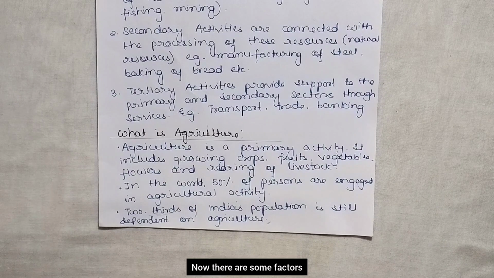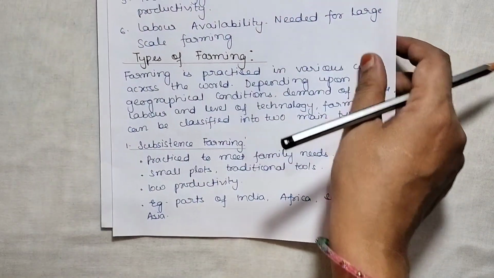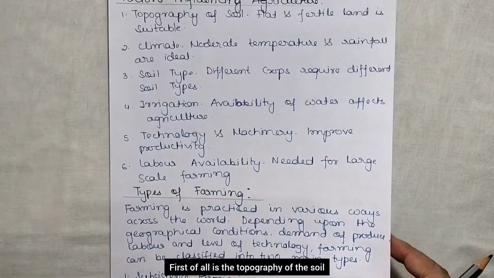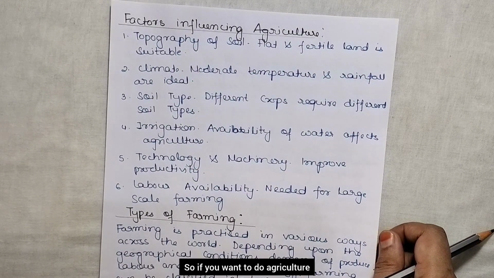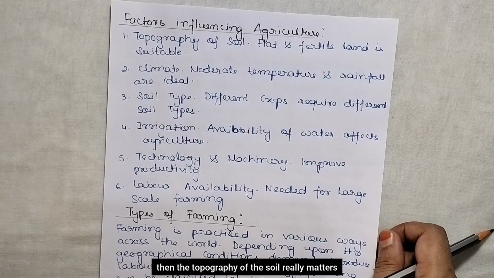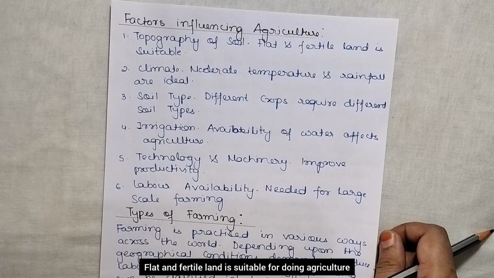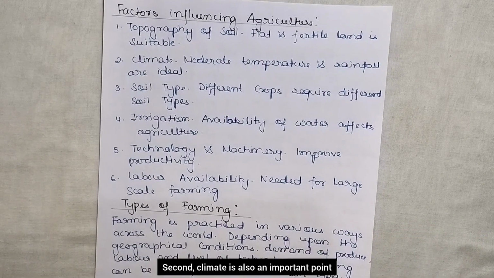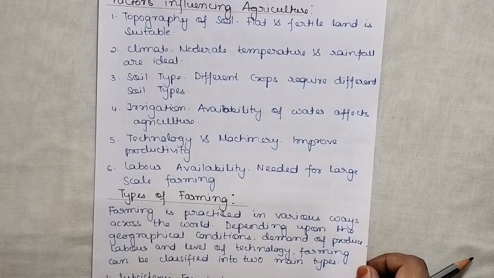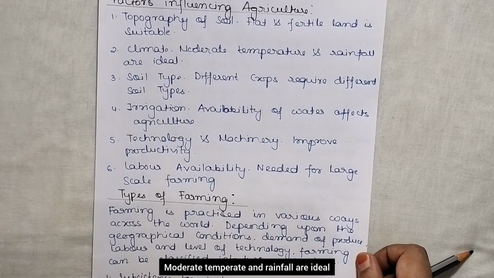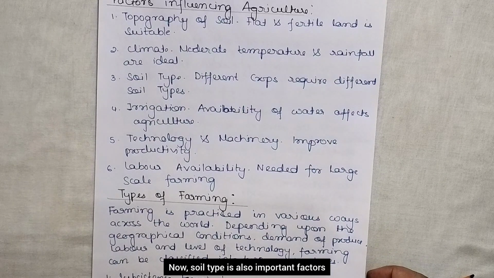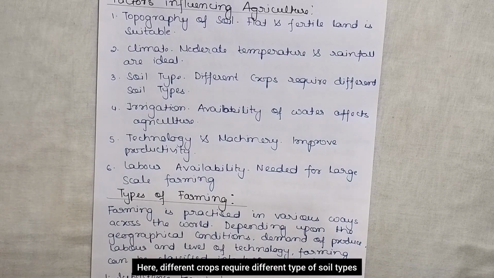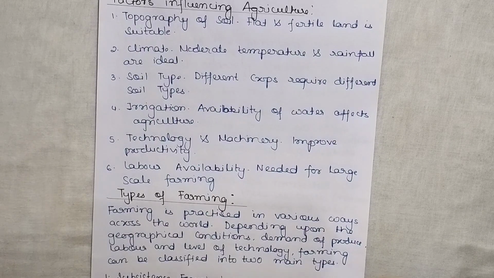Now there are some factors that influence agriculture. Let us see. First of all is the topography of the soil. If you want to do agriculture, then the topography of the soil really matters. Flat and fertile land is suitable for doing agriculture. Second, climate is also an important point. Moderate temperature and rainfall are ideal for doing agriculture. Now, soil type is also an important factor. Different crops require different soil types.